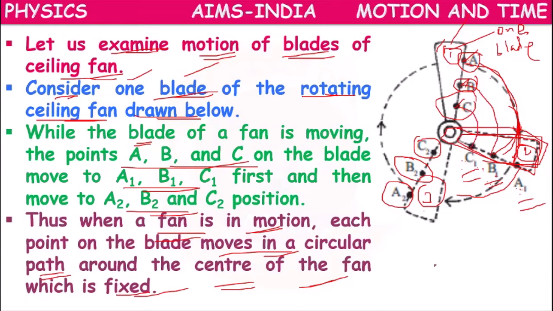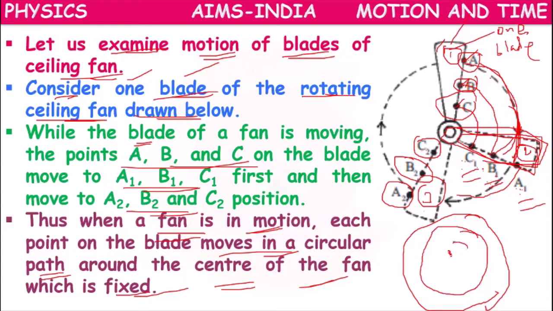But for the A particle, this middle point is the fixed point, and for the B particle, this middle point is the fixed point, and for the C particle, the same middle point is the fixed point. So all the particles of the object will move in circles around a fixed point, which is the same for all the blades and all the particles.